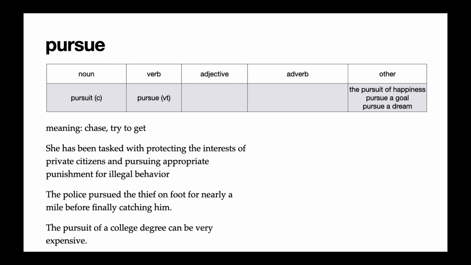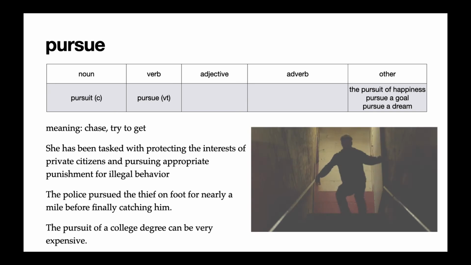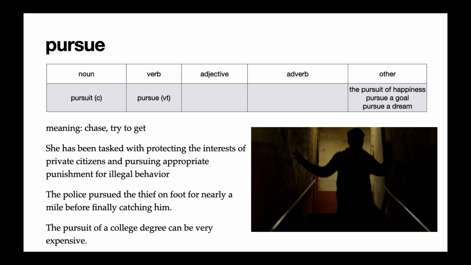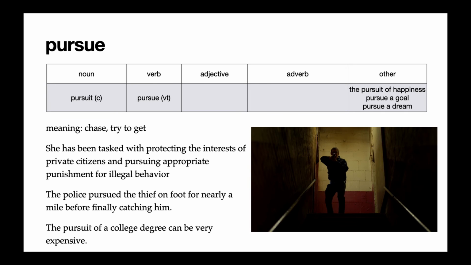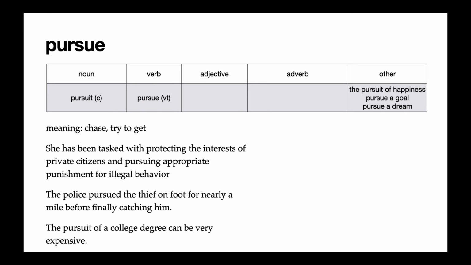Our next word is pursue. Pursue is a transitive verb, which means to chase, to try to get something. So in the reading, Kamala Harris was tasked with protecting the interests of private citizens and pursuing appropriate punishment for illegal behavior. That means she's trying to make sure that criminals, people who break the law, get appropriately punished. In the second example, the police pursued the thief on foot for nearly a mile before finally catching him. That means they were running after this thief, the person who stole something.